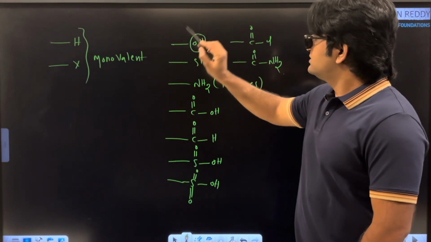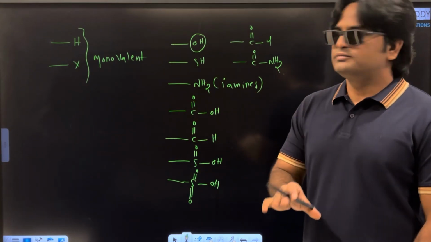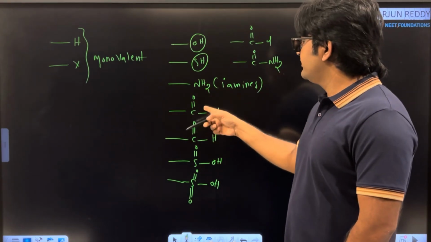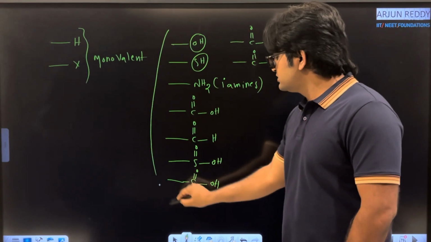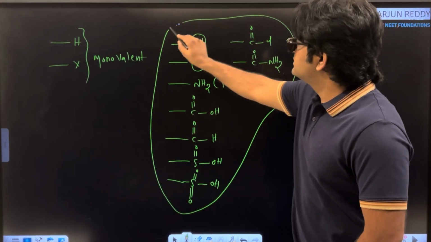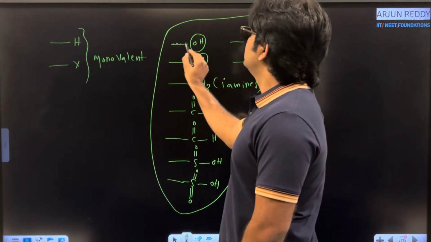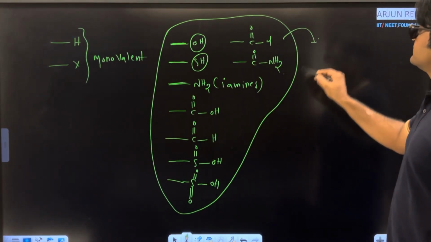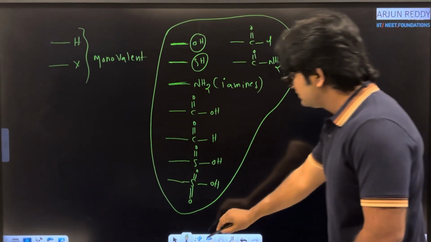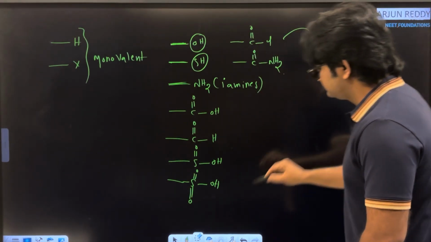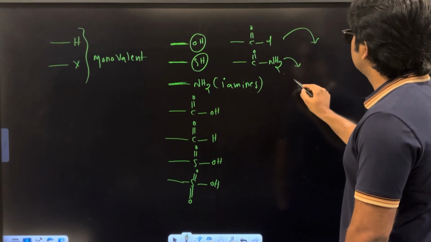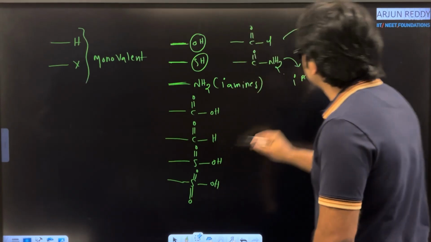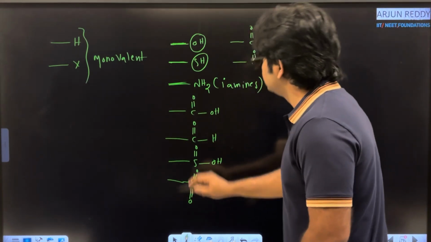If you are writing OH, then only that is said to be alcohol. Here also same thing, thioalcohol. Like that, primary amine, acid, aldehyde. So in all these groups, what are the free valencies? Only one free valency is present. This connectivity is known as free valency. That's it. Okay. Now these we are classifying. Again here also same thing, primary amide. Don't forget this condition. In case of amides, primary are 1 degree amides, but not 2 degree and 3 degree.